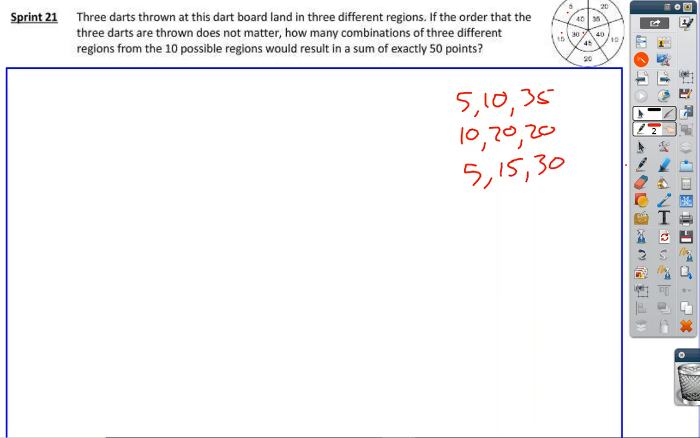And that's about it. I mean, I don't think I can get, no, I can't. So, yep, that's it. So there are exactly 3 ways that I could get a sum of exactly 50 points.